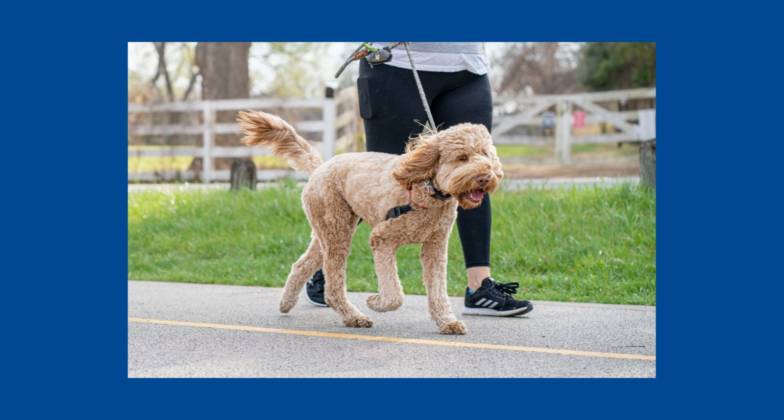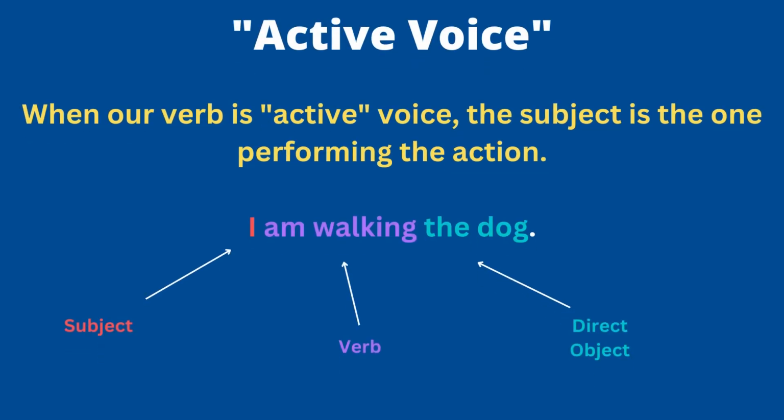I understand they both have the visual of a dog, right? If you hear these lines, you're probably thinking of a dog walking down the street. I get that, but the meaning is slightly different. And that difference in meaning is the difference between active and passive voice. Active voice is when the subject is doing something. We've seen this example before. You say, I am walking the dog. I is the subject, walking is the verb, right? I walk or I am walking. I'm actually doing that action.